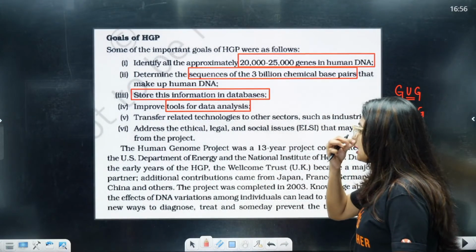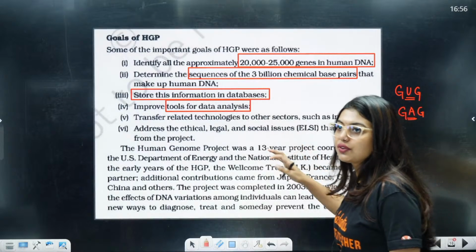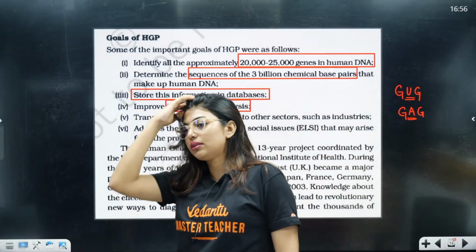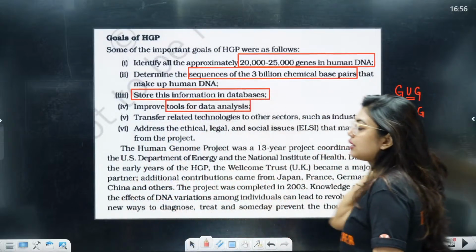Now, students, transfer related technologies. Why can I not see Tanuja and Madhumita in the class? Madhumita in the class, yes, sickle cell anemia example.